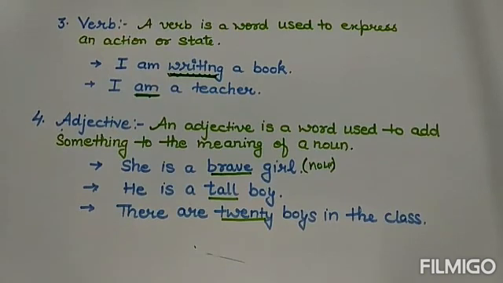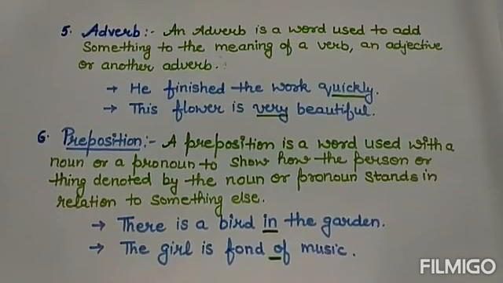Now coming to the next part of speech, that is adverb. An adverb is a word used to add something to the meaning of a verb, an adjective or another adverb. Please don't get confused between adjective and adverb. Both are quite different.